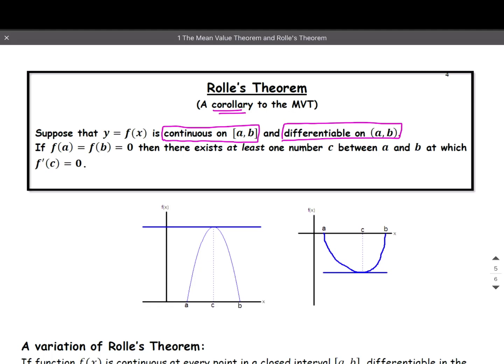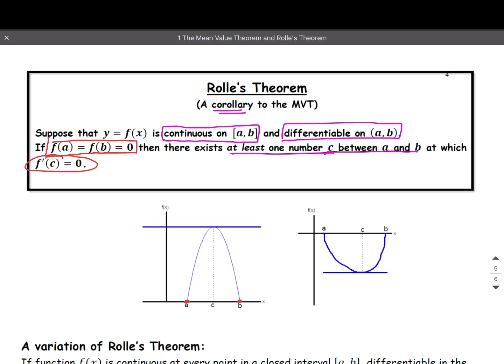The extra condition says that if f of A equals f of B equals 0, so your f of A is here on the x-axis, f of B is on the x-axis, they both have a height of 0, then there exists at least one number c, just like in the mean value theorem, between A and B, at which this time the derivative has to be 0.